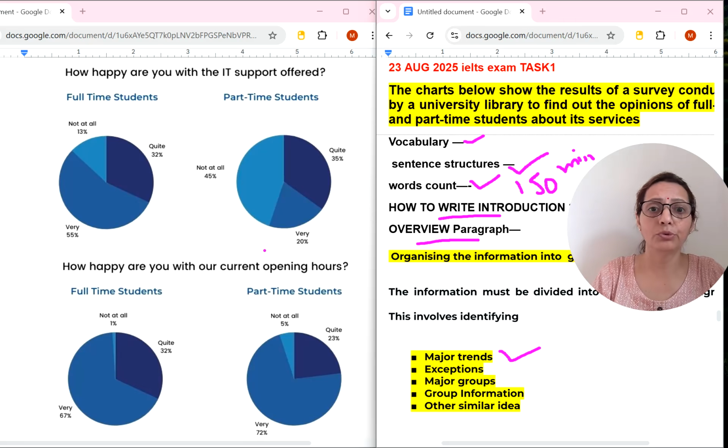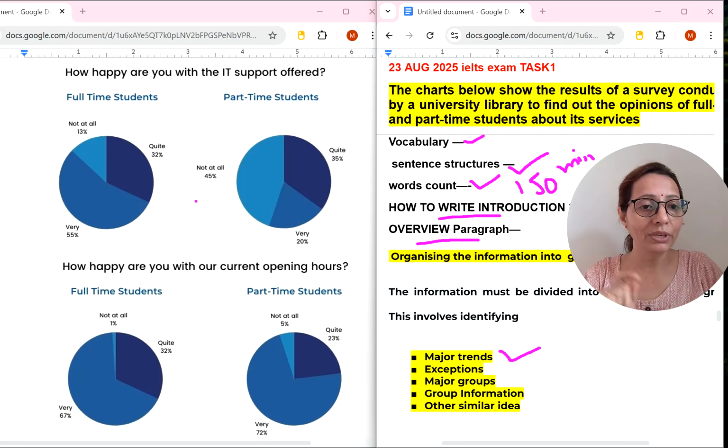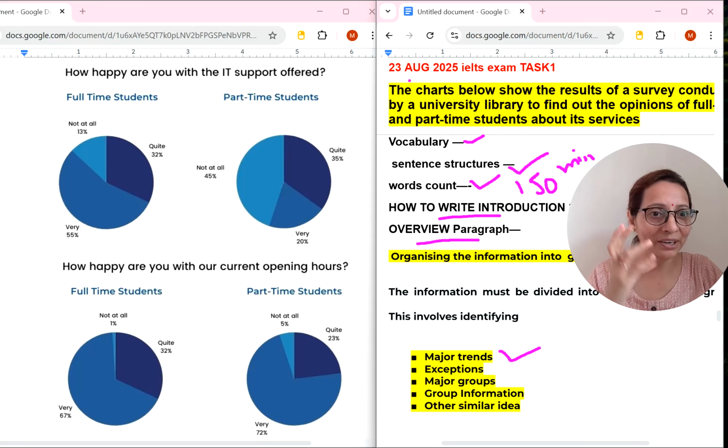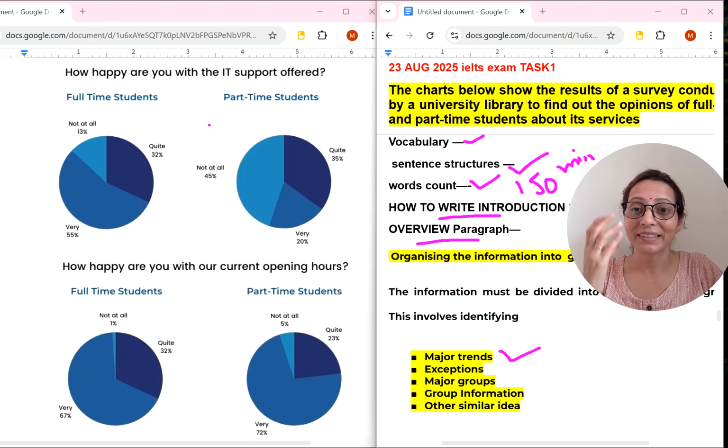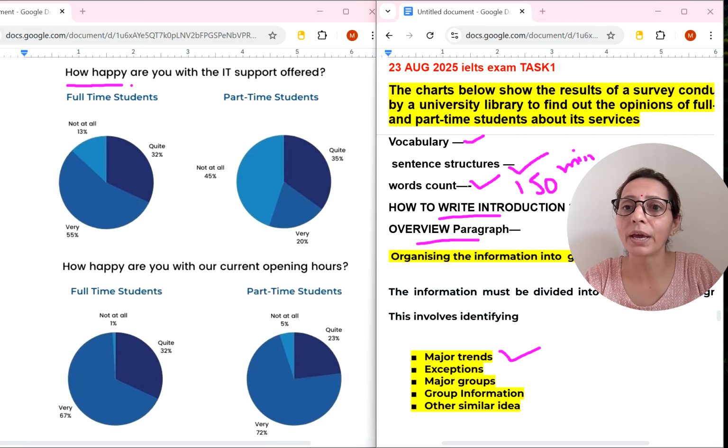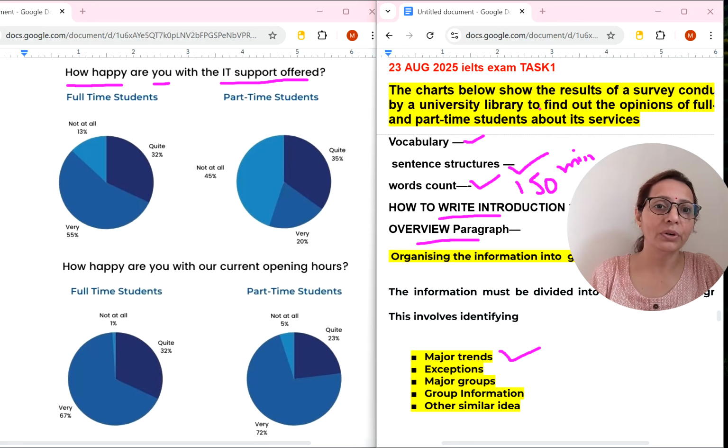Major trends we need to find. So how can we get major trends? See this. Before going to the introduction, you should read the diagram, and what title they have given for the diagram. So I can read: how happy are you with the IT support offered? Definitely we need to read the question.